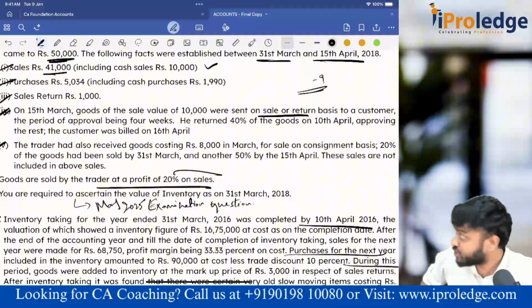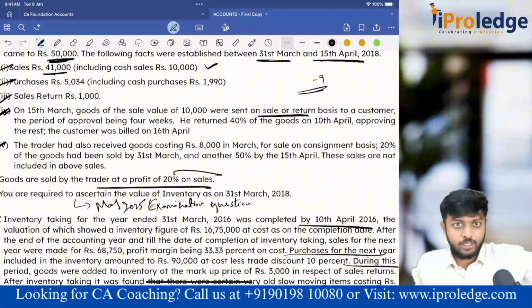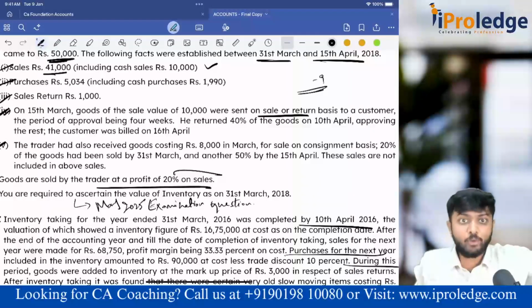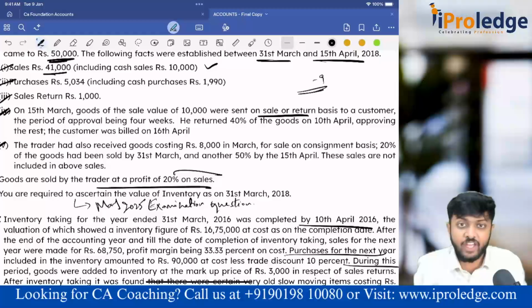You understood, no? Goods sent on approval basis. I have sent some goods on approval. I can record the sales income only when he approves it. If I don't know whether he has approved it or not, then I cannot record sales income. Even if I have recorded it by mistake, I am supposed to reverse it by the end of the period because I have not yet received the approval.